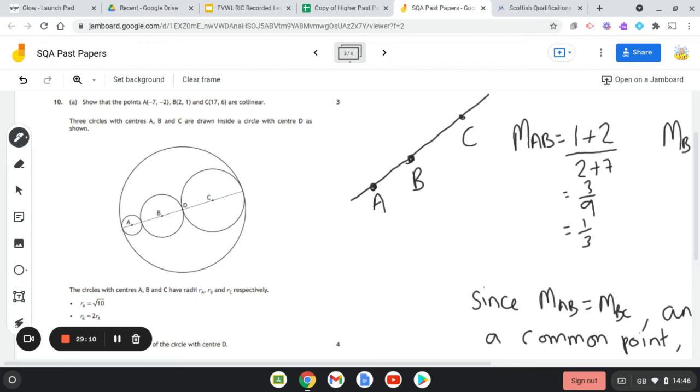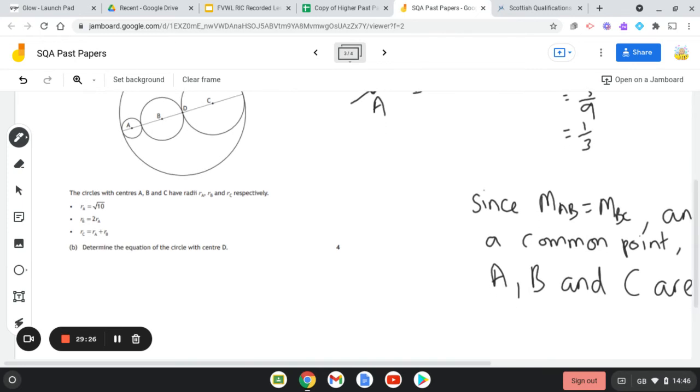Moving on, it says 3 circles with centres A, B and C are drawn inside a circle with centre D as shown. The circles with centres A, B and C have radii RA, RB and RC respectively. So it tells you in the bullet points that RA is root 10, RB is 2 times RA, and the radius RC is equal to the radius of A plus the radius of B.